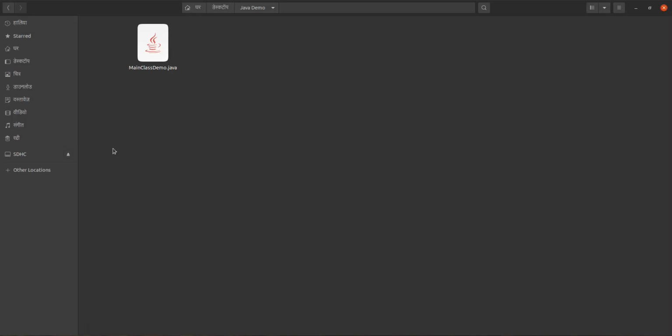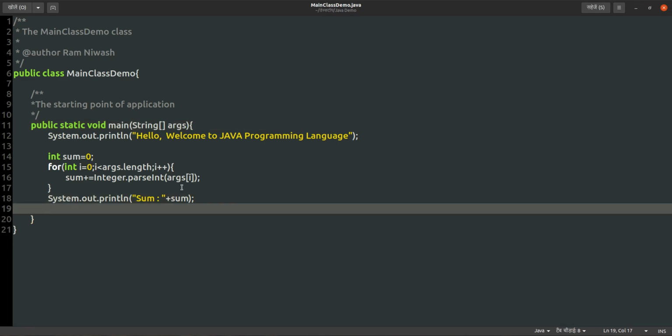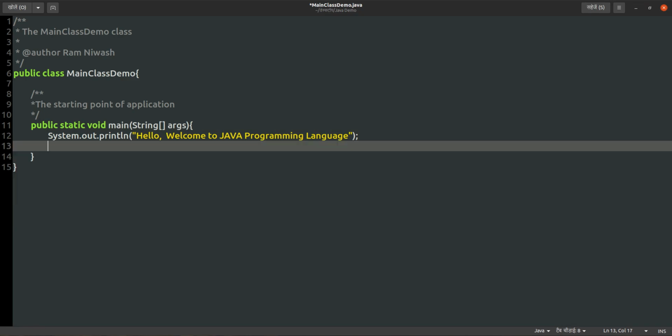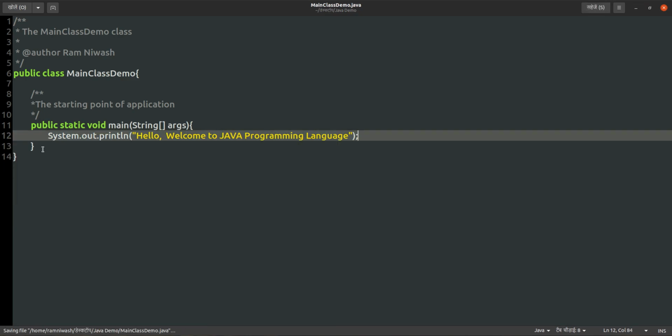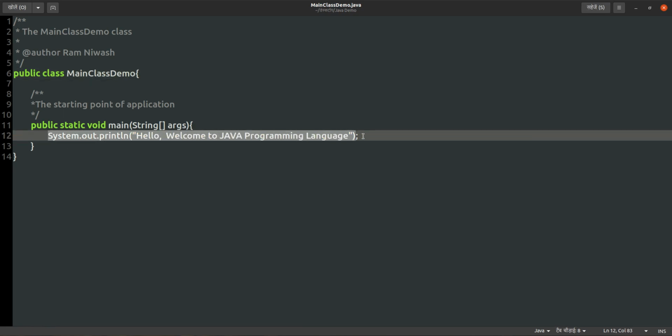So if I open this .java file, you will see something like that. Just remove that one, that we will discuss later. Okay, so this is our main class with one single line statement, hello, welcome to Java programming language, with this message only.